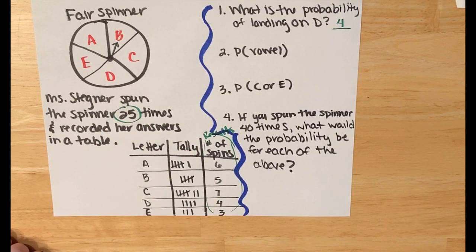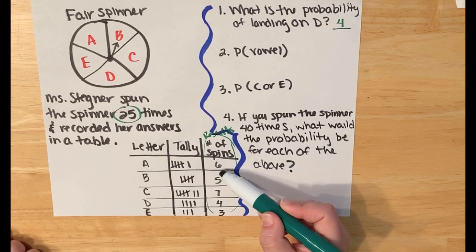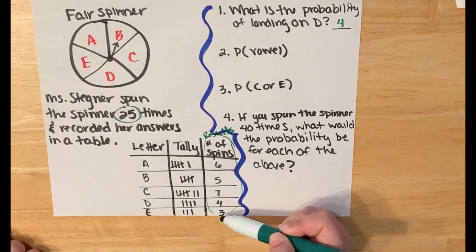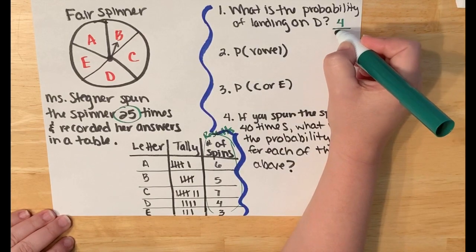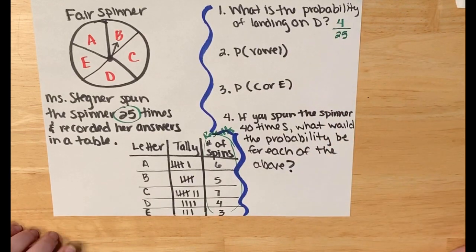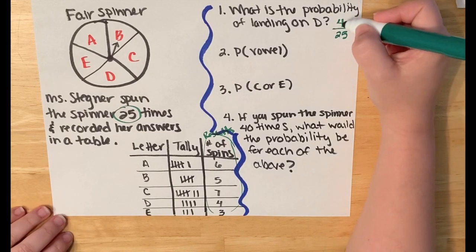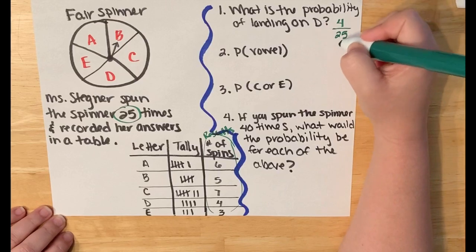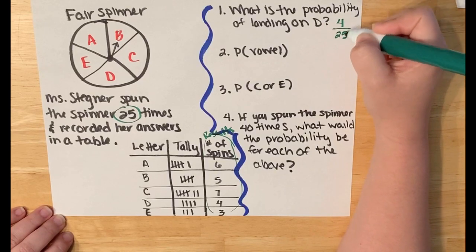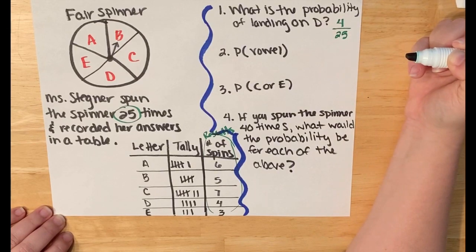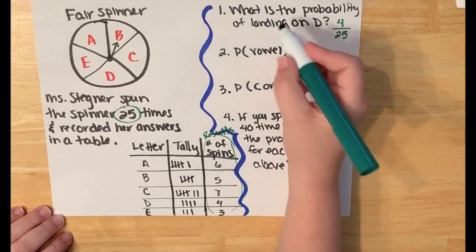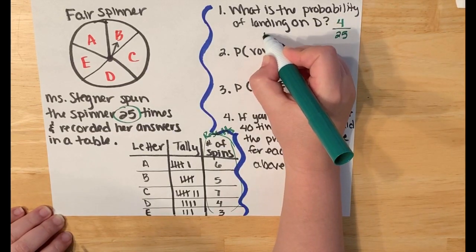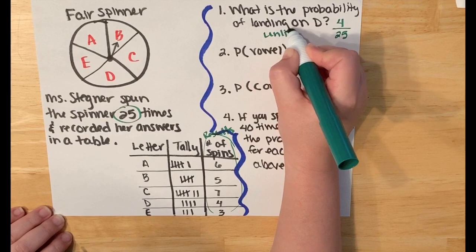So it's the number of times the experiment happened in this case. And if I add all these up, they will total to 25. So 4 out of 25. Reduce it, it doesn't reduce. This is definitely less than 1/2, 0.5, and greater than 0. So landing on a D, I should say, was an unlikely event.